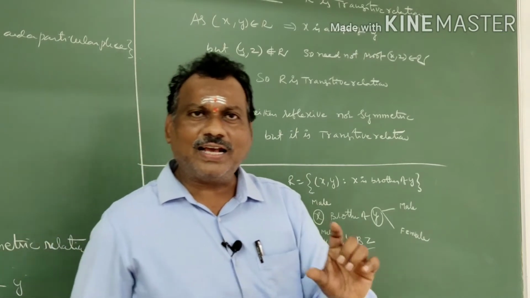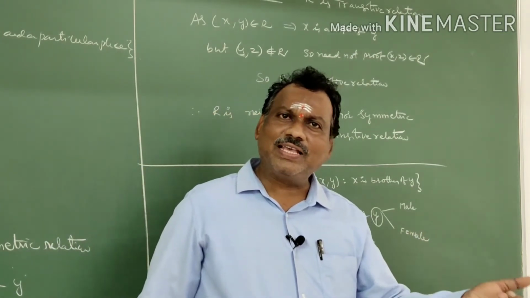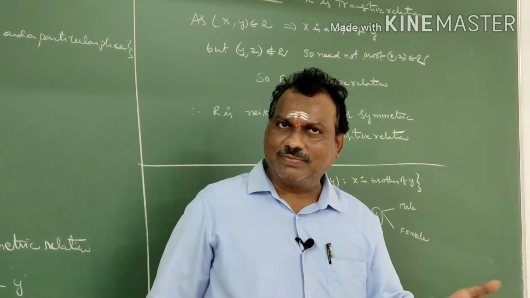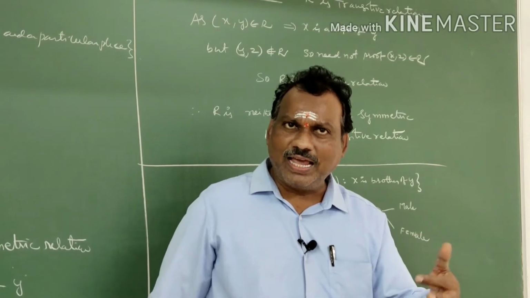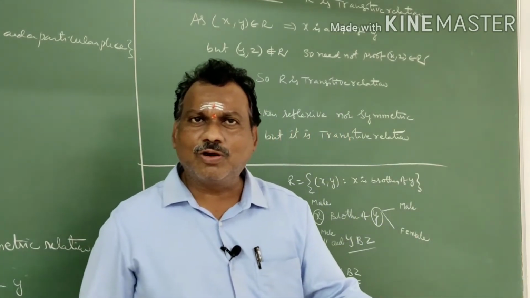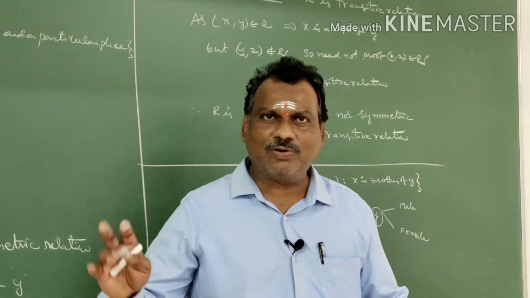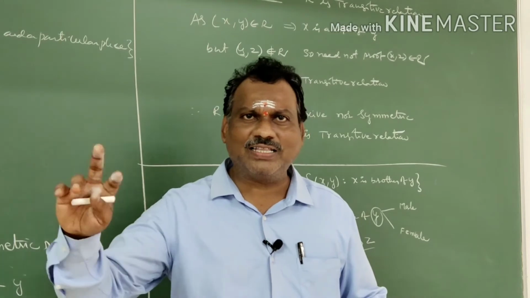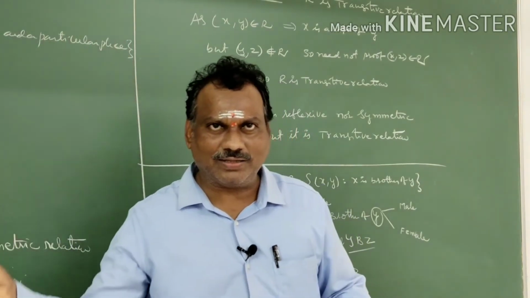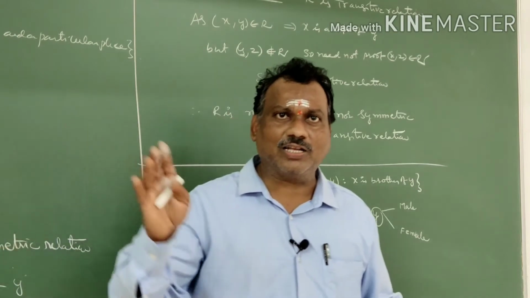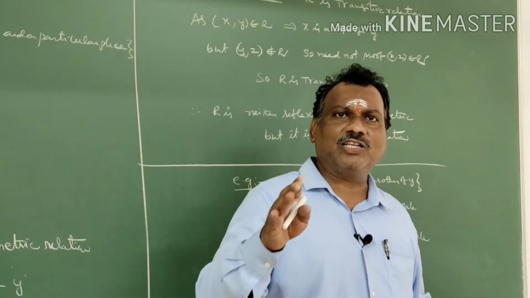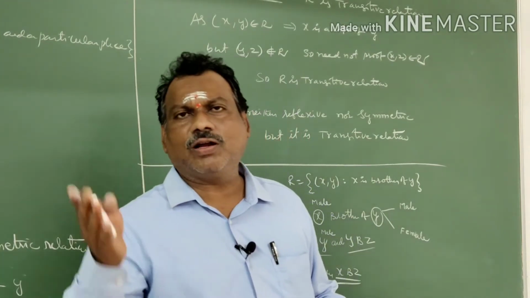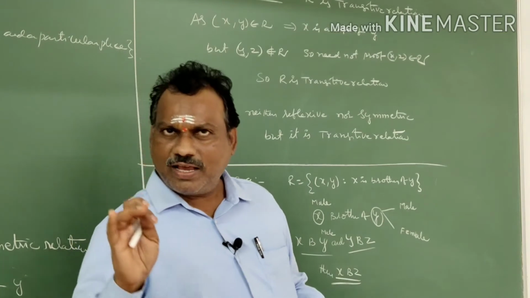Next, you can see X is a friend of Y, and Y is a friend of Z. X and Z may or may not be friends. I will give an example. X and Y are both schoolmates. Y and Z are both college mates. So between X and Y there is a relation, between Y and Z there is a friendship, but X and Z may or may not. There is a chance, or there may not be. That's why the friend relation is also not an equivalence relation. Why? Because it is not transitive, not reflexive, it is only symmetric.